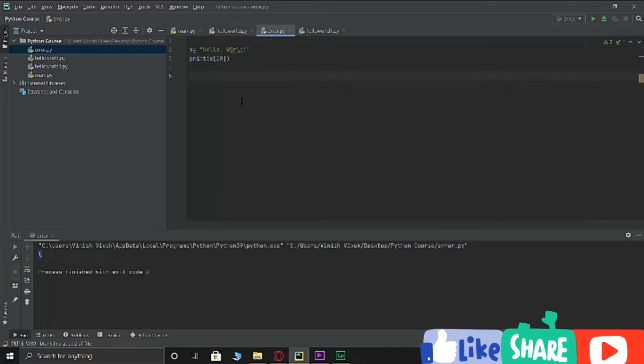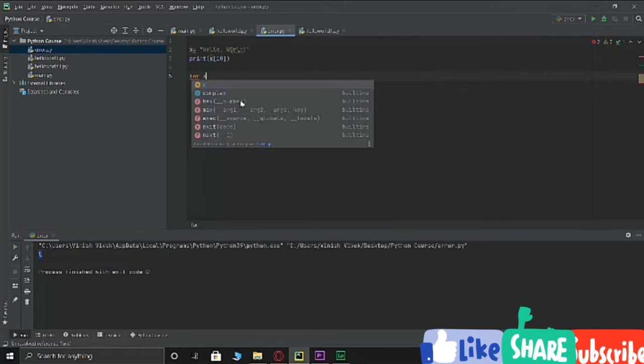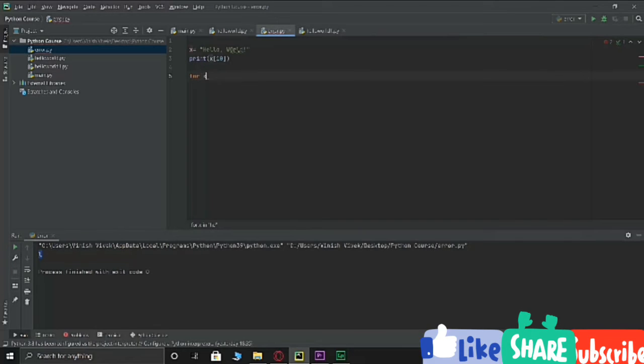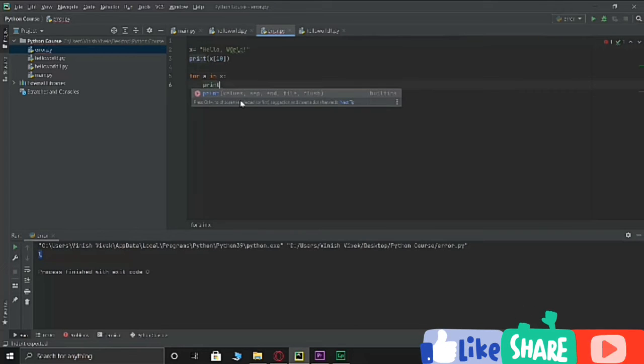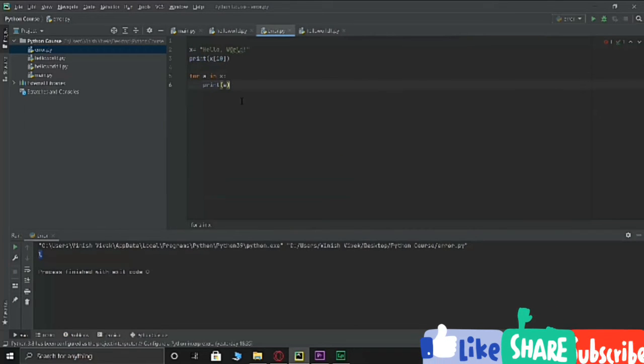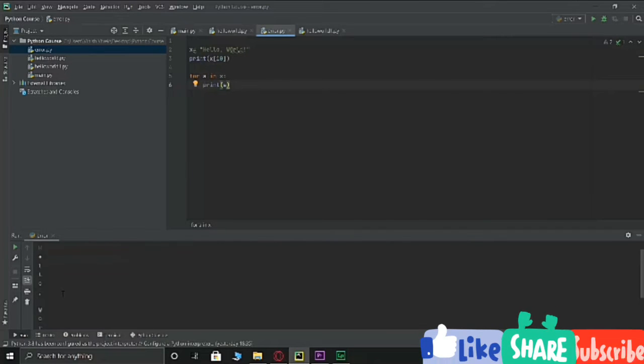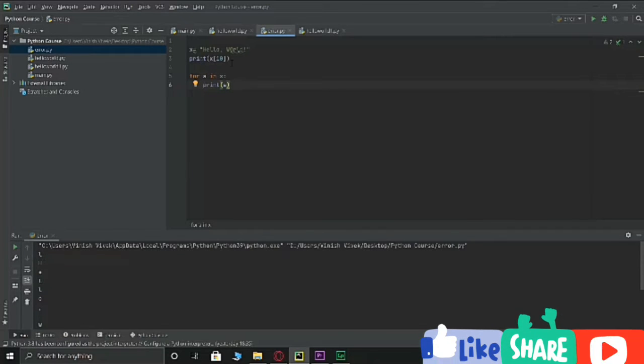Similarly, you can also loop through a string. You'll be seeing looping later on, but just try to understand what I mean to say. Let's say for a in x, which is our hello world, print a. Now I'll remove this and let's do it again.